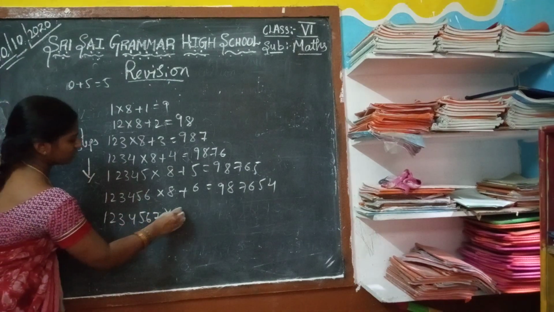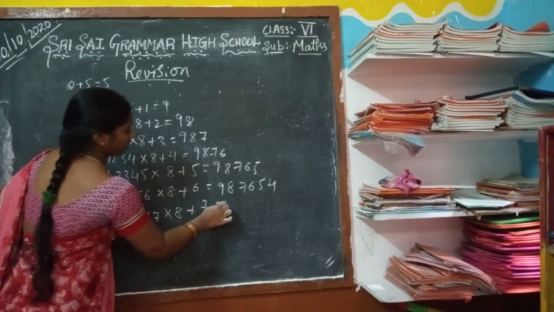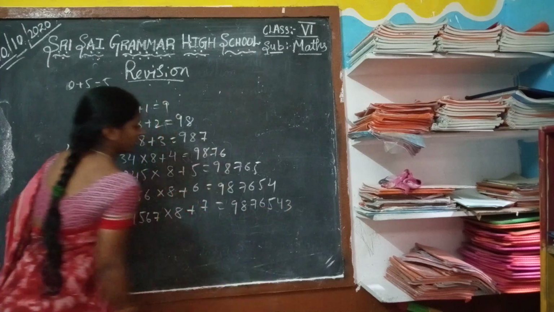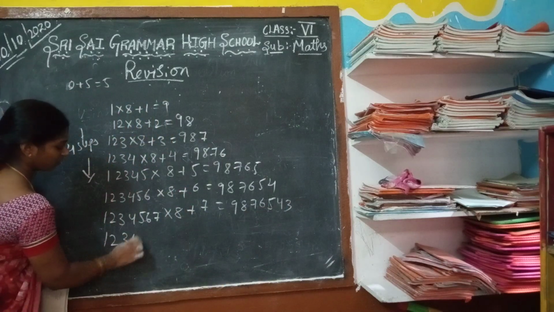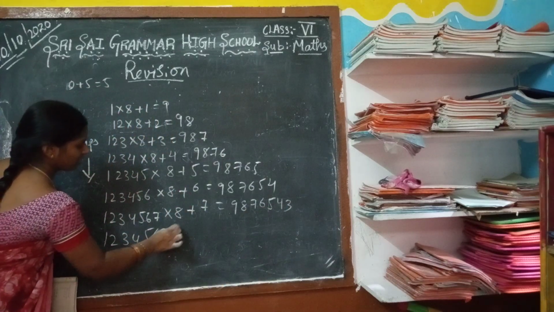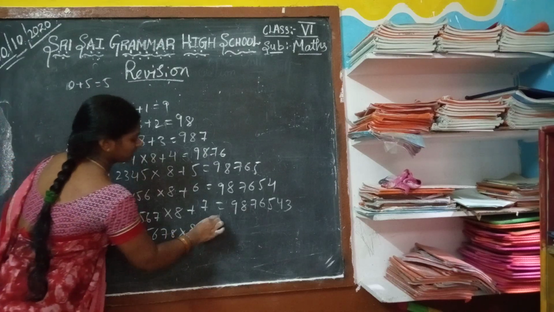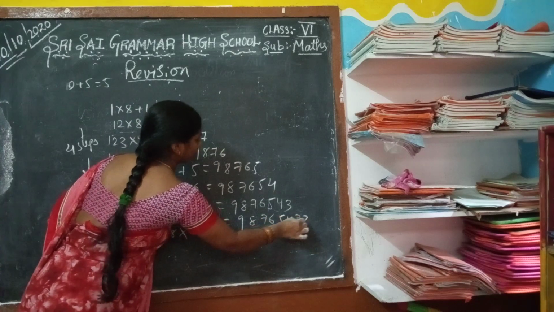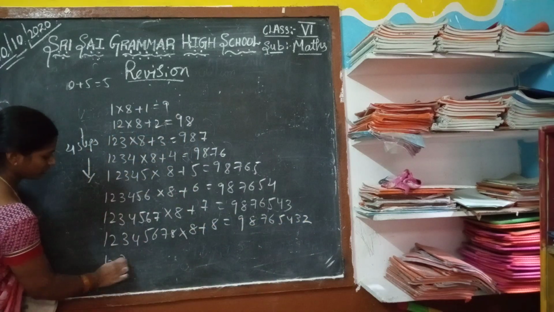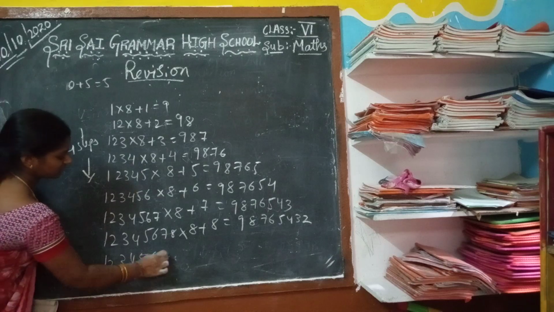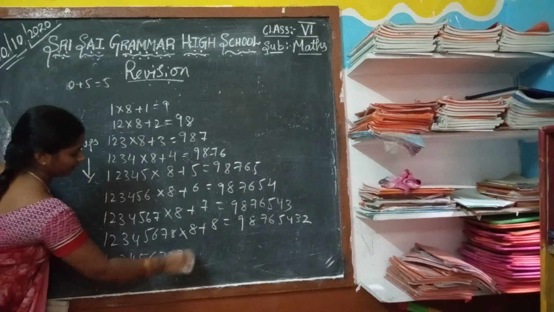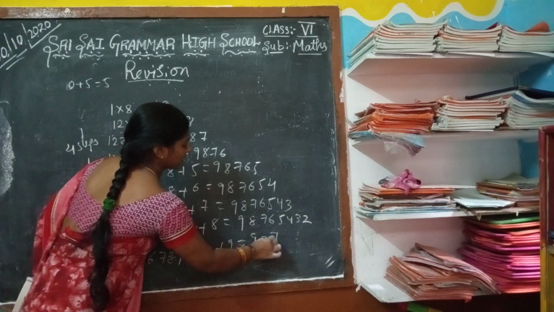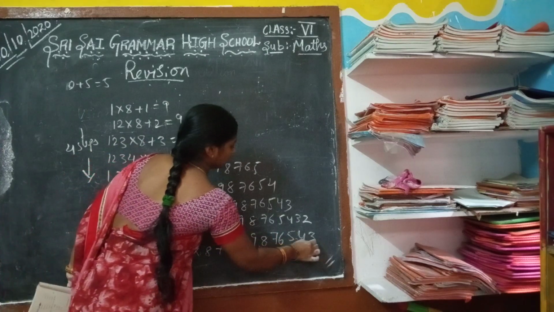Now 1234567 into 8 plus 7 equal to 9876543. 12345678 into 8 plus 8 equal to 98765432. Next number 9: 123456789 into 8 plus 9 equal to 987654321.